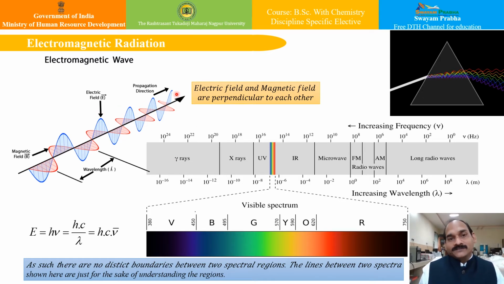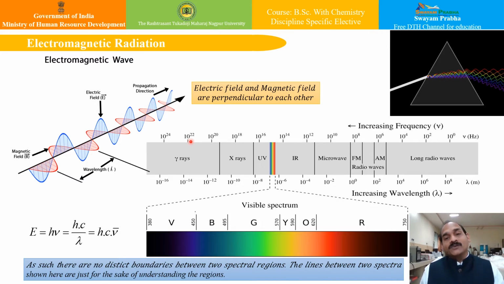Now, unlike ocean waves, they travel through vacuum space at the constant speed of light. Electromagnetic waves have crests and troughs. The tops you call crests, and the downsides you call troughs. The distance between two crests or two troughs is known as the wavelength. In certain cases it is very short, in certain cases it is very long. So the wavelength depends on the distance between two crests or two troughs.